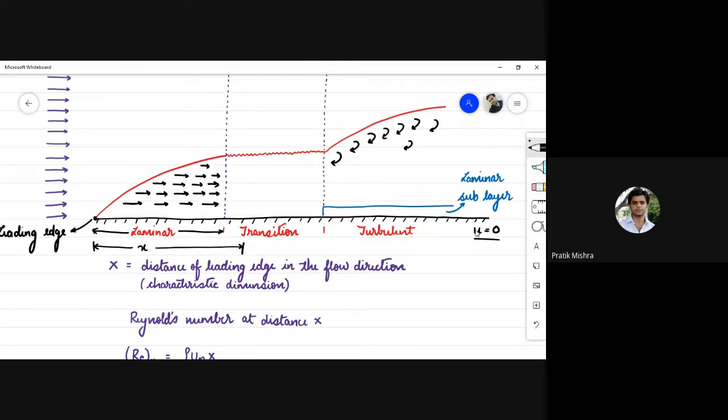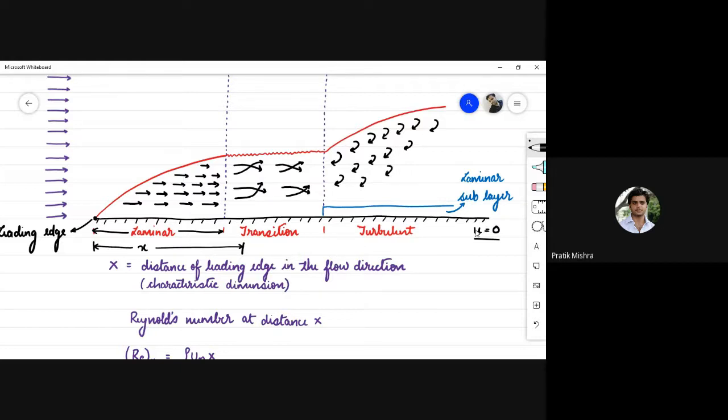Similarly, in the transition region, there is somewhat of a mixing of the flowing fluid. Not completely, but still there is somewhat of a mixing of the flowing fluid. Whereas in the turbulent region, the entire region is under complete mixing because of the formation of eddies. These are the various eddies formed in the turbulent region.